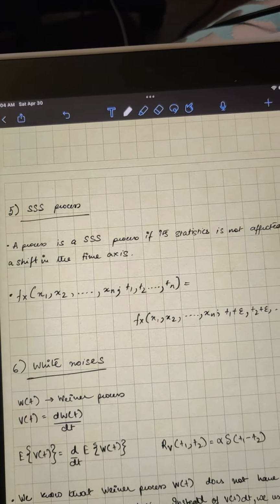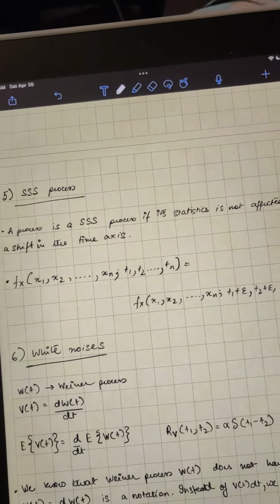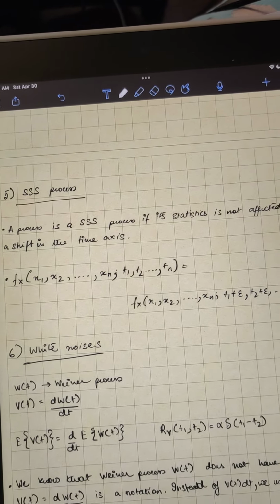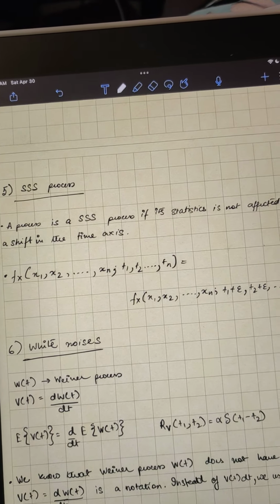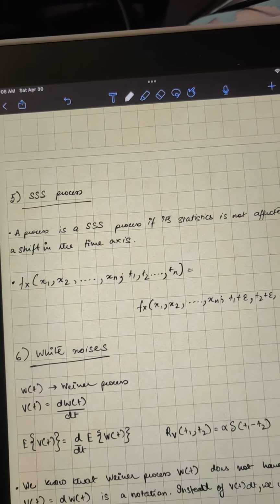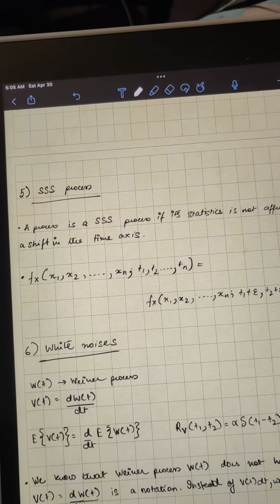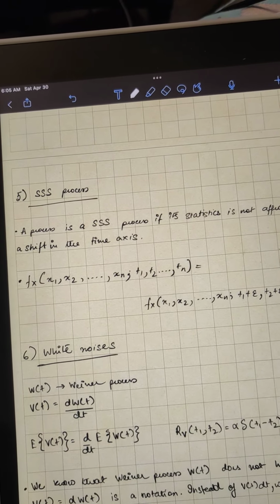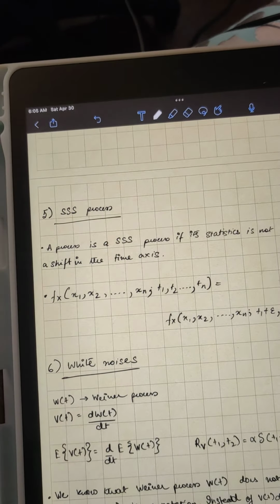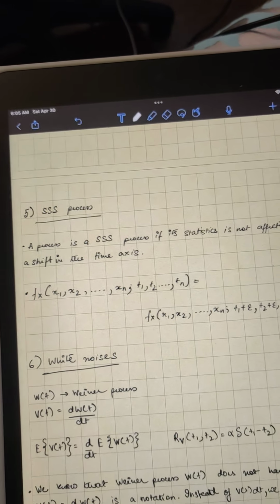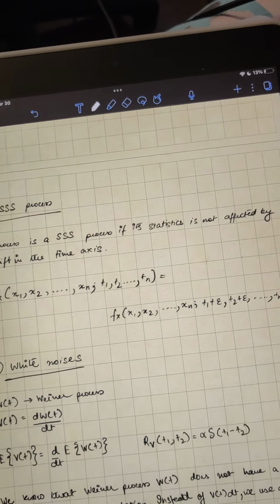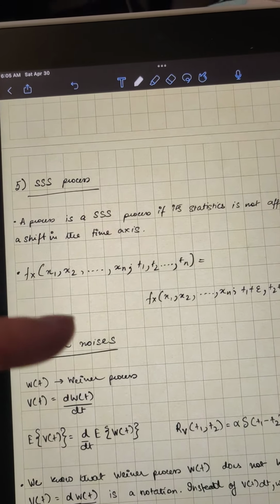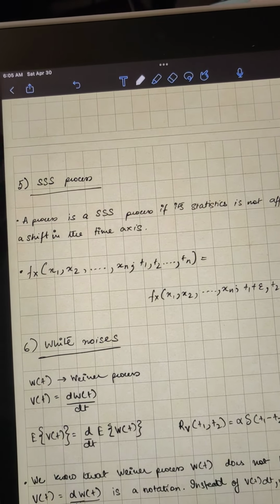Next we come to strict sense stationary. This is a stricter definition of stationarity than wide sense stationary. Here basically the joint density function for x1, x2, ..., xn at time instances t1, t2, ..., tn remains the same if you shift all the time instances by epsilon, as you can see, t1 plus epsilon. So the statistics, or the density functions, remain the same even with a shift in the time axis.